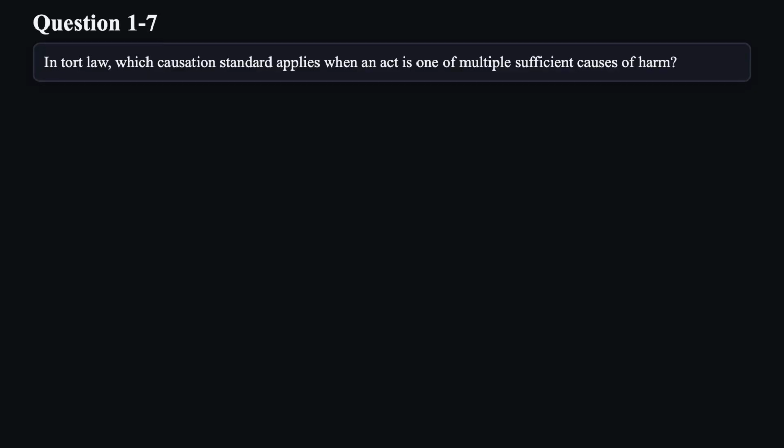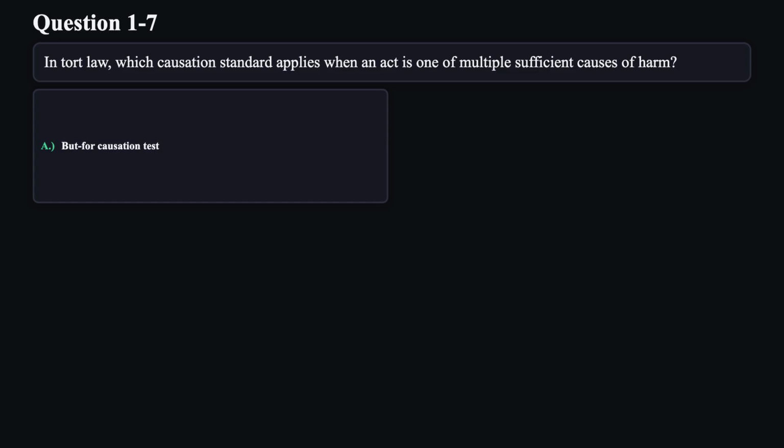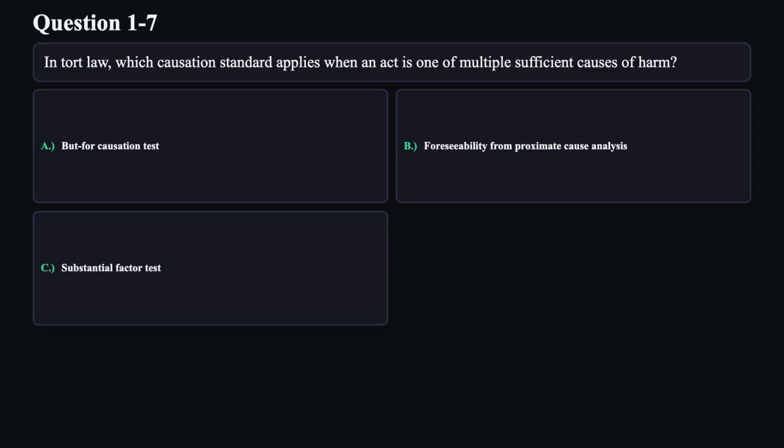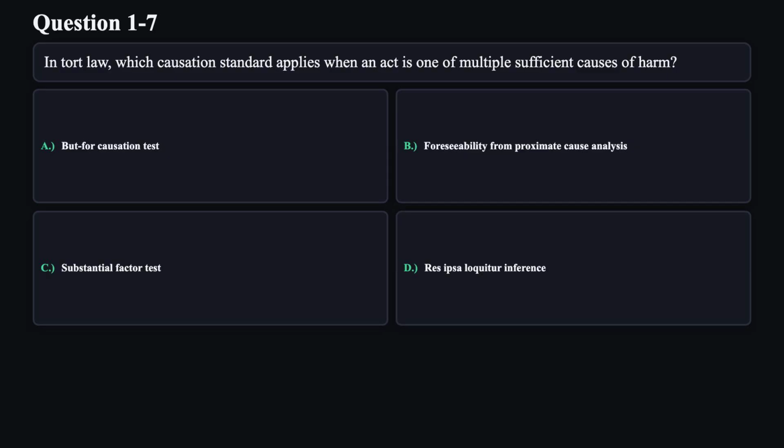Question 7. In tort law, which causation standard applies when an act is one of multiple sufficient causes of harm? A. But for causation test. B. Foreseeability from proximate cause analysis. C. Substantial factor test. D. Res ipsa loquitur inference.